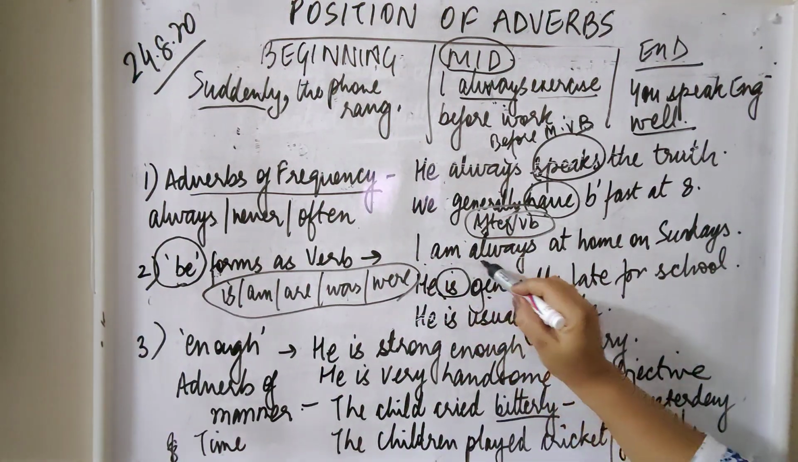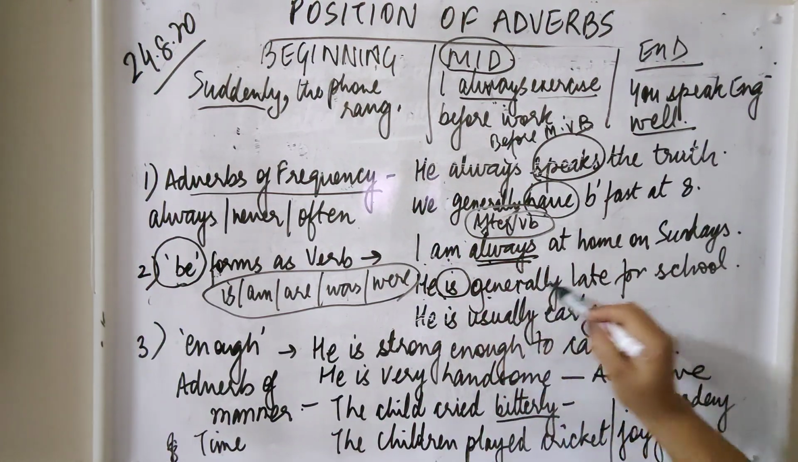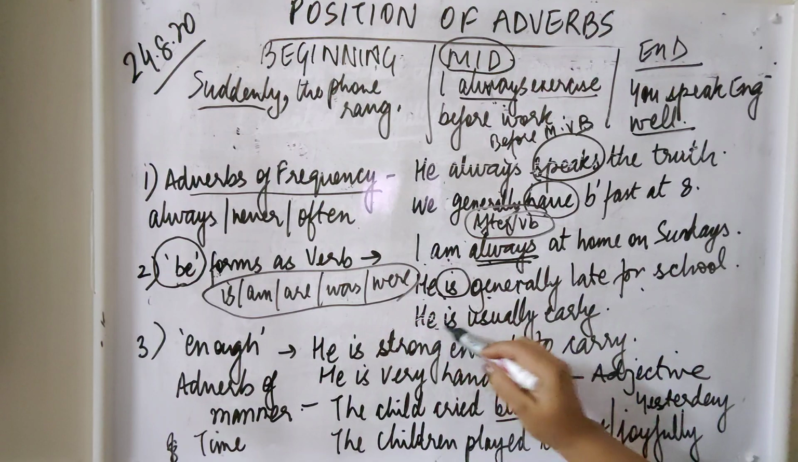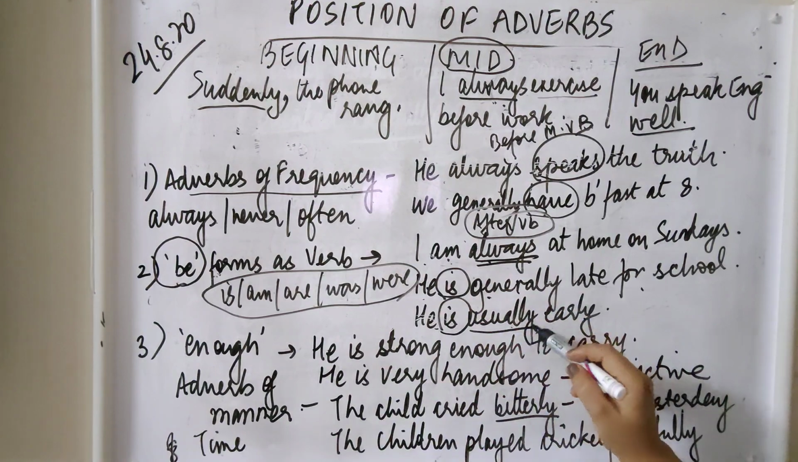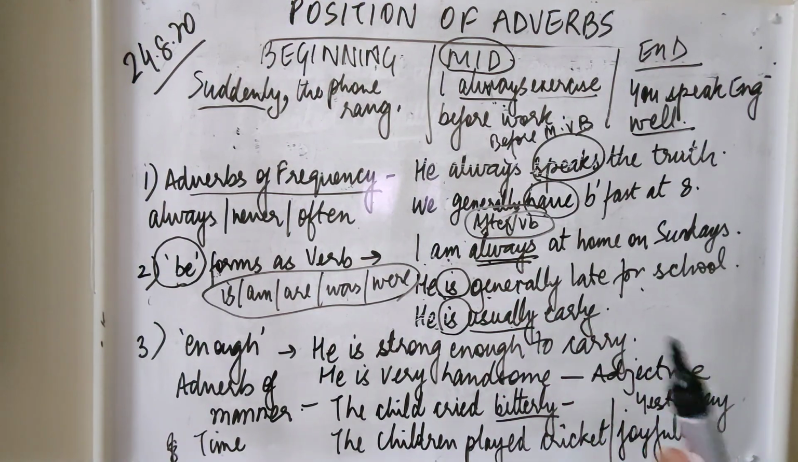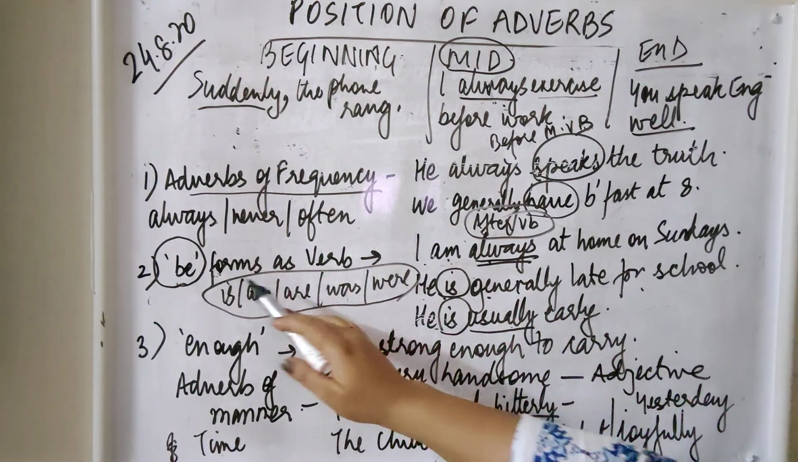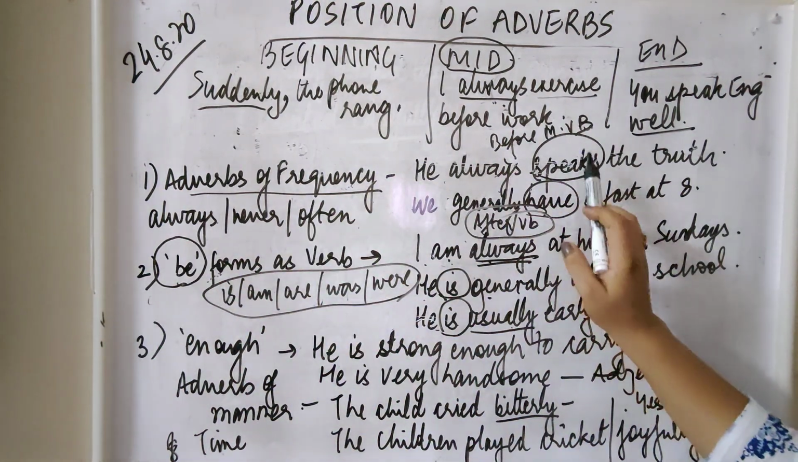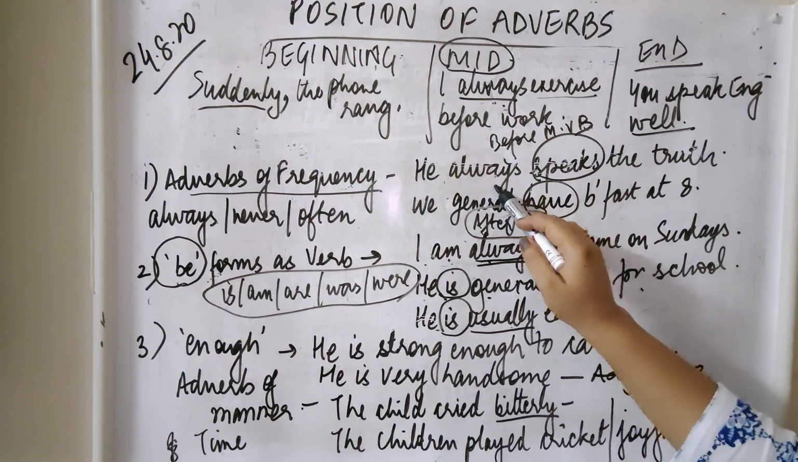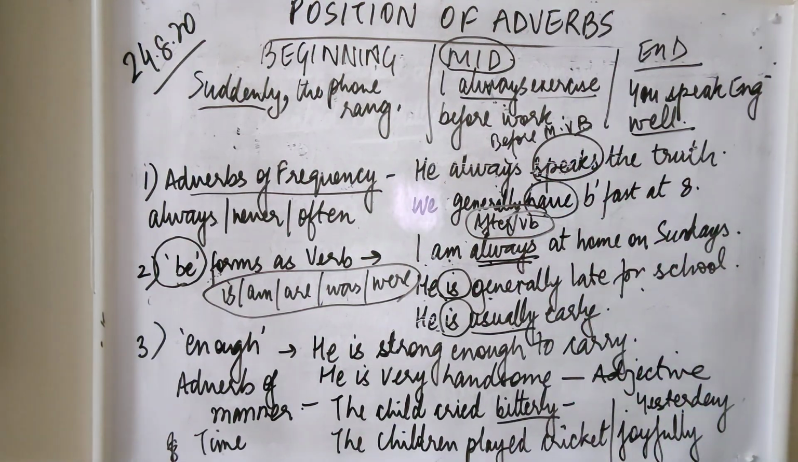For example, I am always, so after am. He is generally late. He is usually early. So is the main verb, and an adverb follows the main verb here, only in the case when the main verb is a form of be. Otherwise, the adverb of frequency comes before the main verb.